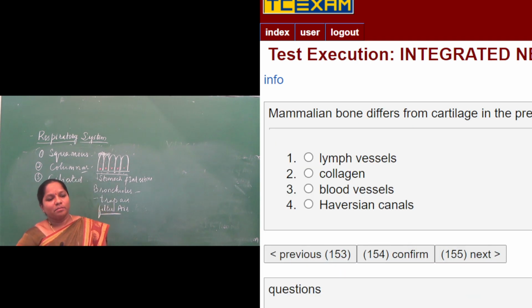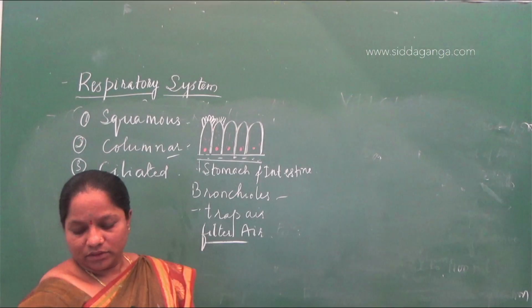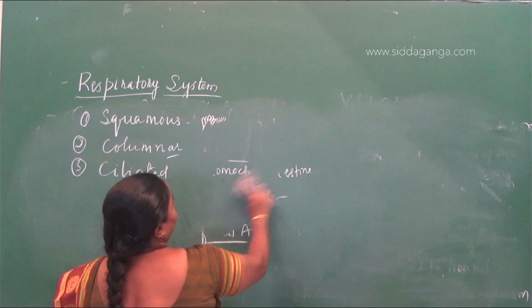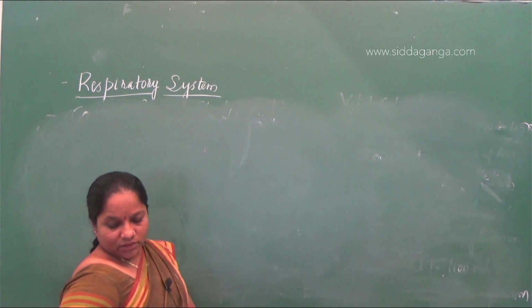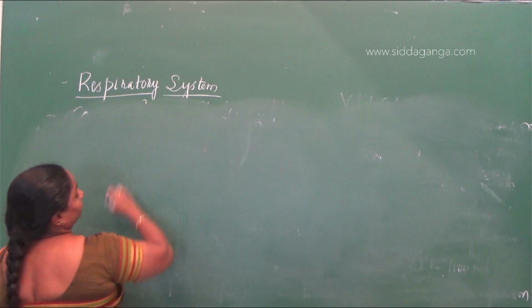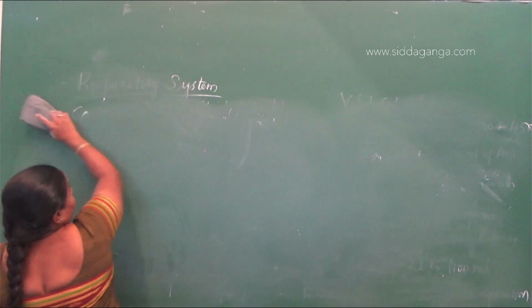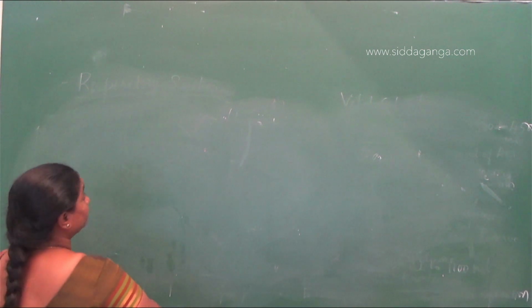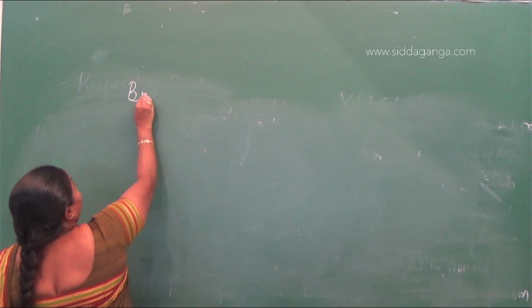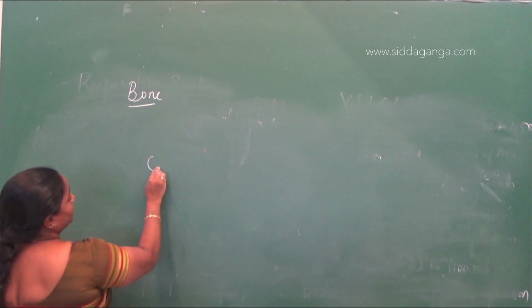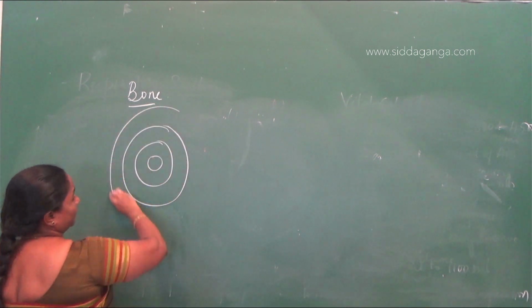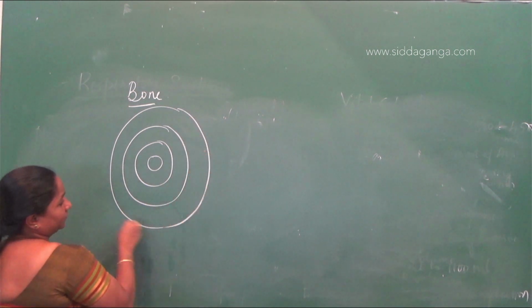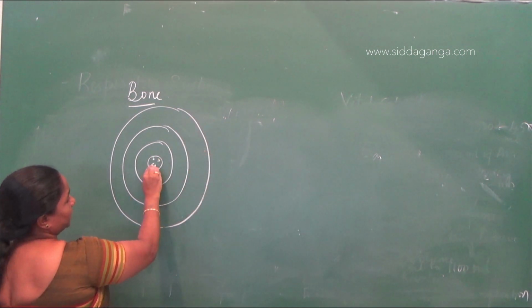Next question. Mammalian bone differs from cartilage in the presence of. To understand this, you should know the diagrammatic view of bone. When you take a TS of bone, the bone is arranged in concentric rings. Here the blood vessels are present.